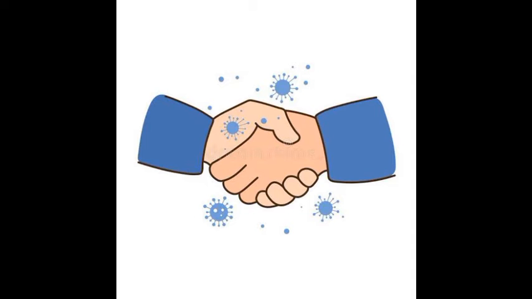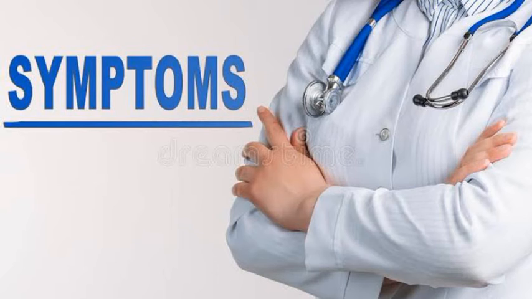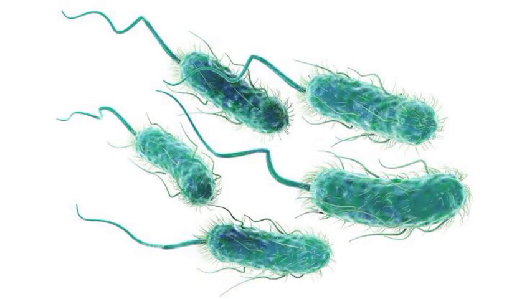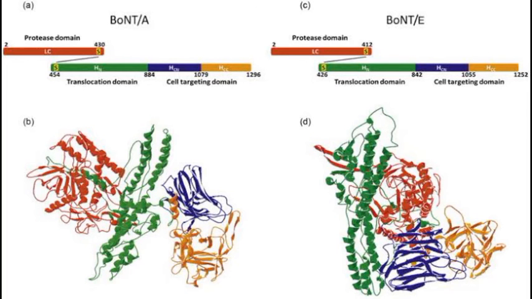In most cases, STEC infections have an incubation time of 3 to 4 days before symptoms set in. STEC strains, as their name suggests, express a Shiga toxin that is one of the most potent bacterial toxins known. Shiga toxins consist of 2 major subunits, A and B, which work together to damage cells in the gut. In particular, these toxins disrupt protein synthesis in healthy cells and cause destruction of intestinal microvilli, which are finger-like projections that typically help healthy cells absorb nutrients.